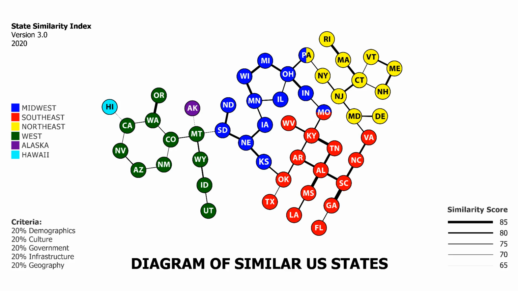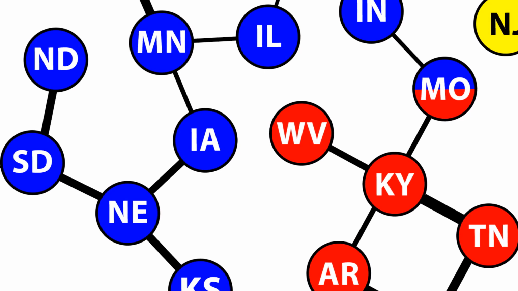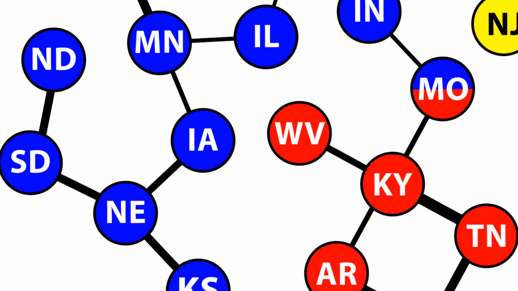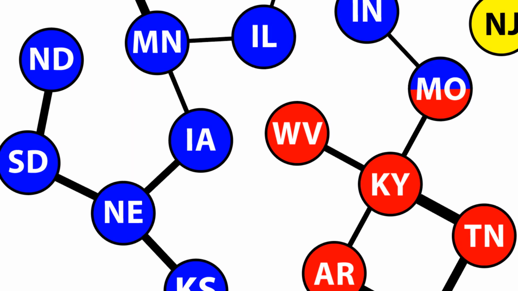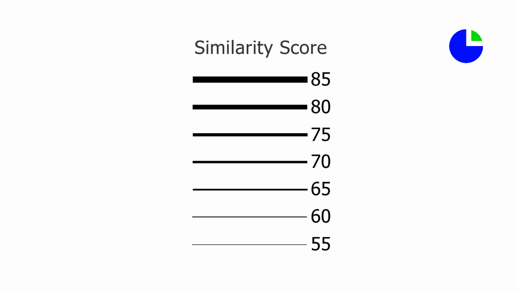Please keep in mind that just because some states are close to each other on this graphic does not necessarily mean they are very similar to each other. Only the lines connecting states are meaningful, not their location on the graphic. For example, although West Virginia and Iowa are next to each other in the graphic, no lines are between these states, so no relationship is necessarily implied. The thicker the line, the closer the similarities between the states are.